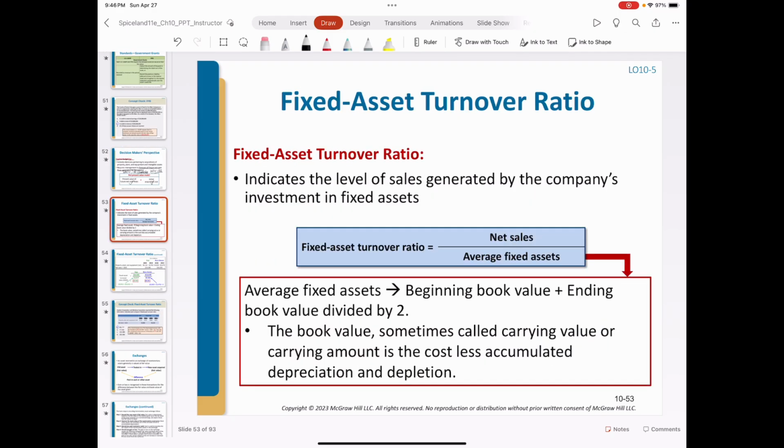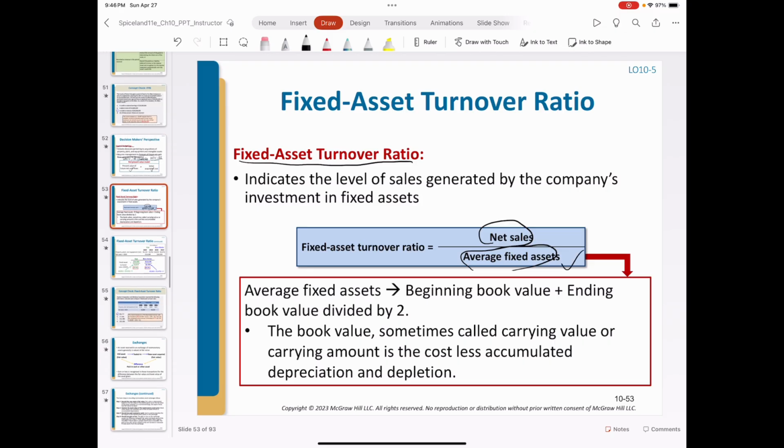Similar to the prior chapter, we are going to learn another turnover ratio. It is the fixed assets turnover ratio. Similar to the prior turnover ratio definitions, it is the net sales during an accounting period scaled by the average fixed assets. So here, for the fixed assets turnover ratio, the denominator is the average fixed assets.